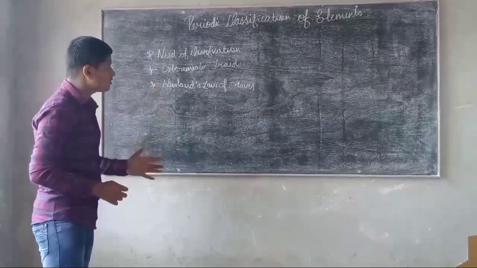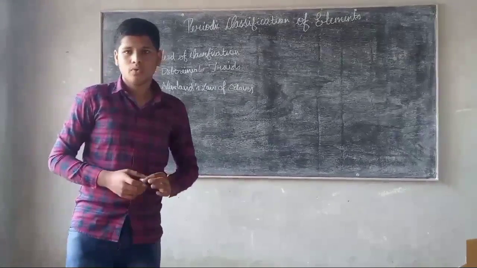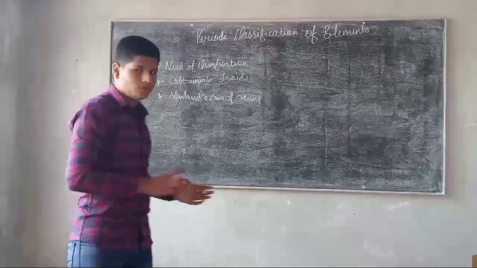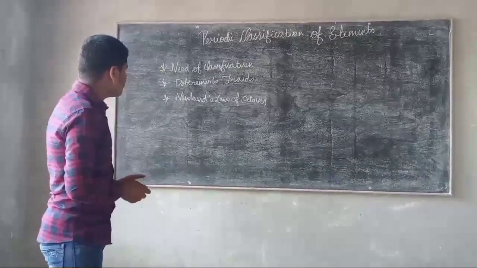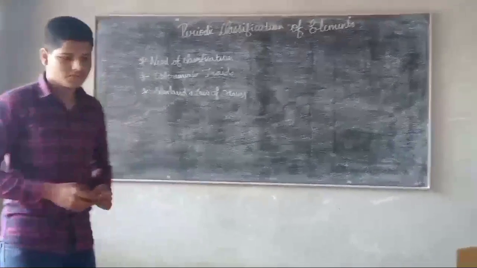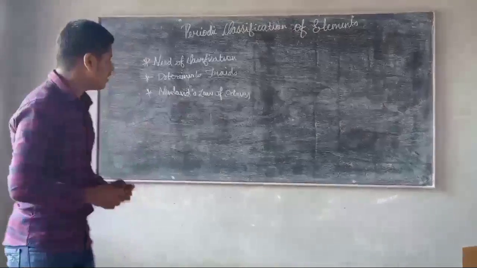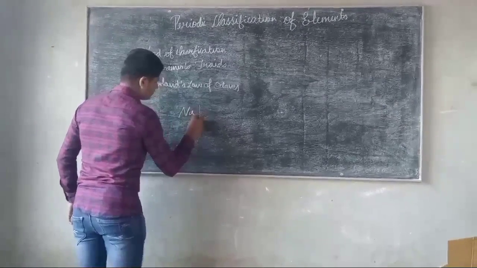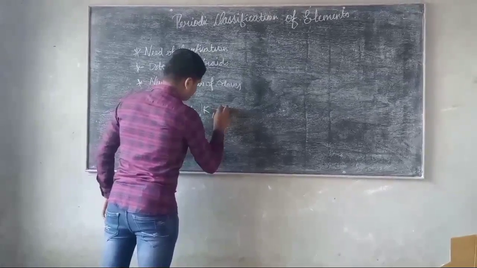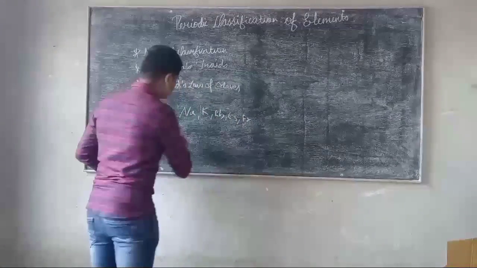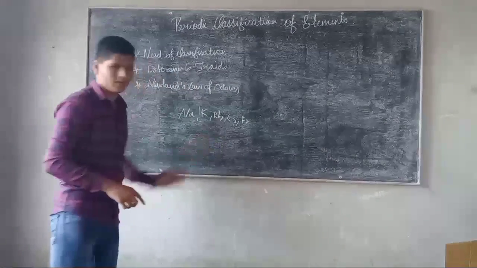There was a need of classification for the elements too. Before 200 years, there were almost 30 to 50 elements known, but they were all listed randomly. There was not any classification or any order of the elements. For example, I am writing some elements: sodium, potassium, rubidium, cesium, francium. So these are the elements in a single group.